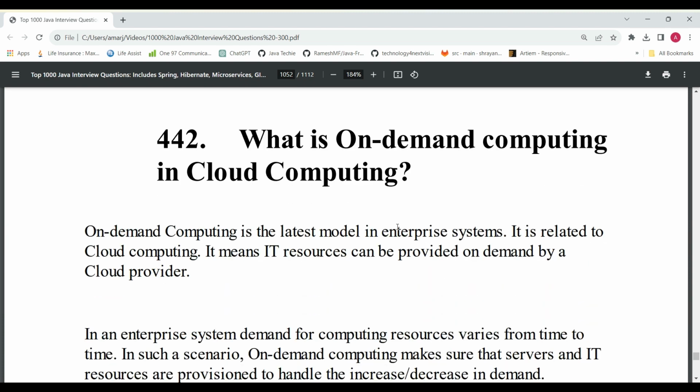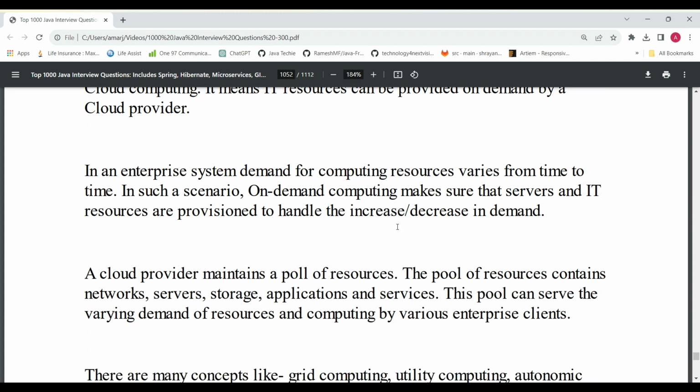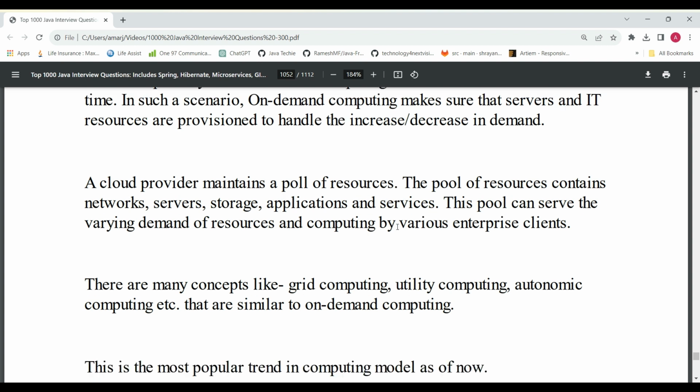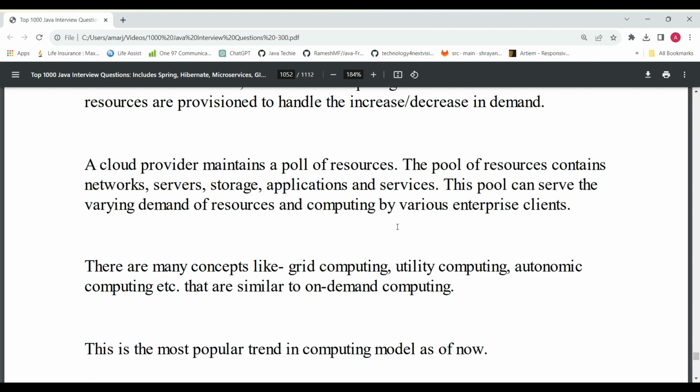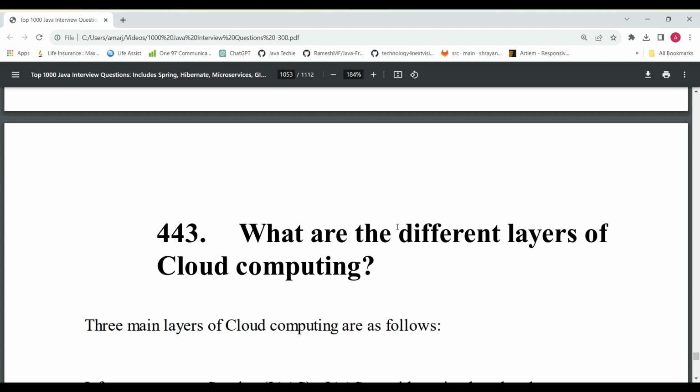And the next question is, what is on-demand computing in AWS, in cloud computing? Right now this is trending in cloud computing. There is huge demand for it. Based on this, resources can include network, servers, storage, applications, and services. So this we can use.